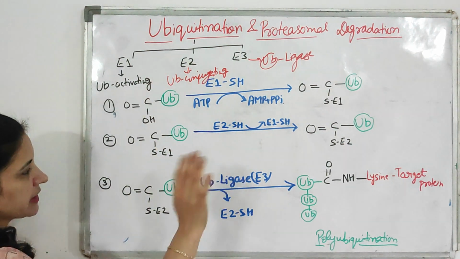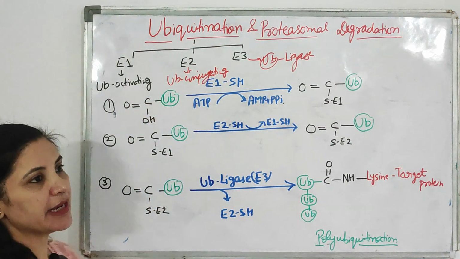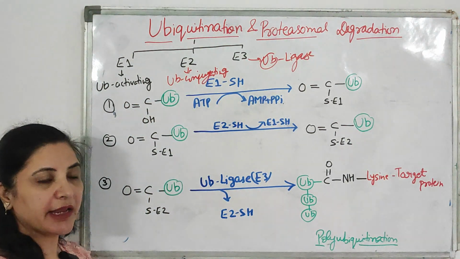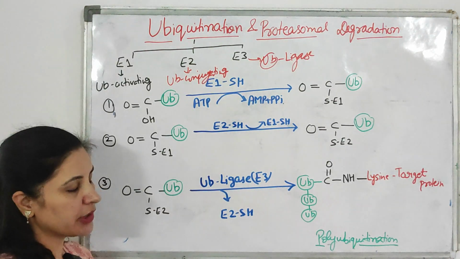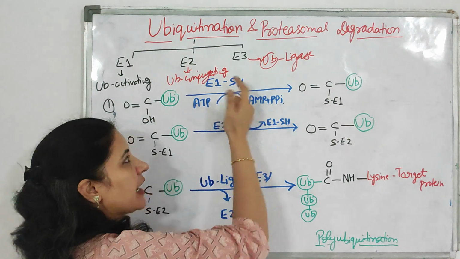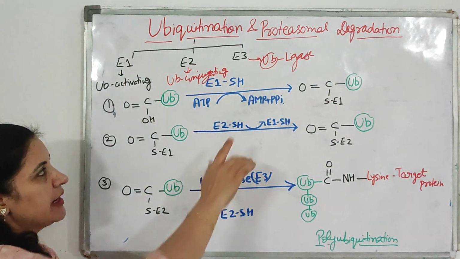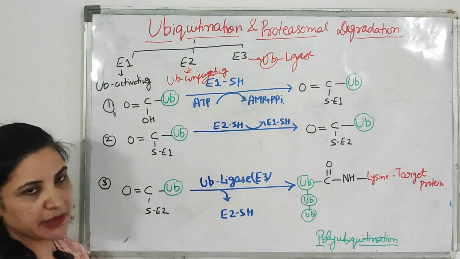Now let's understand how each step occurs. E1 is the ubiquitin activating enzyme. As the name suggests, the function of this E1 enzyme is to activate ubiquitin. That's why it is named the ubiquitin activating enzyme.